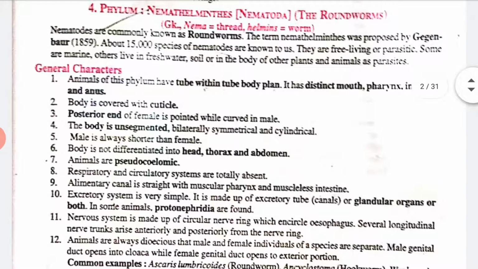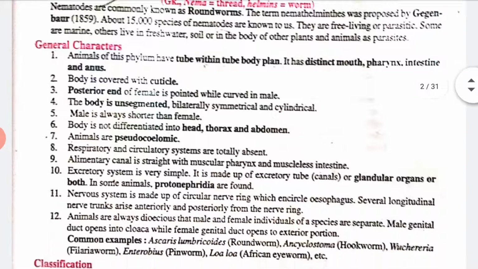As I have already told you, their body is covered with cuticle. The posterior end of the female is pointed, while the male has a curved end. The body is unsegmented, bilateral and symmetrically cylindrical. The body is not differentiated into head, thorax and abdomen. Animals are pseudocoelomic. If we talk about respiration, the respiratory and circulatory systems are totally absent.